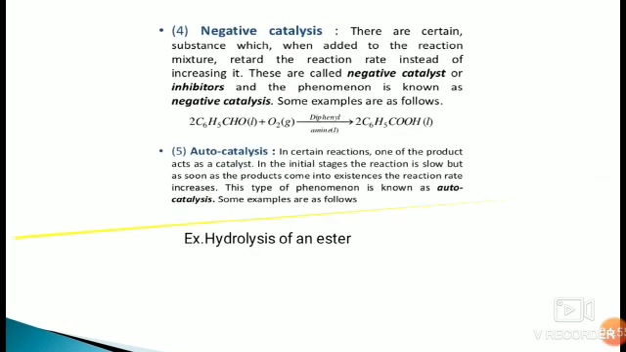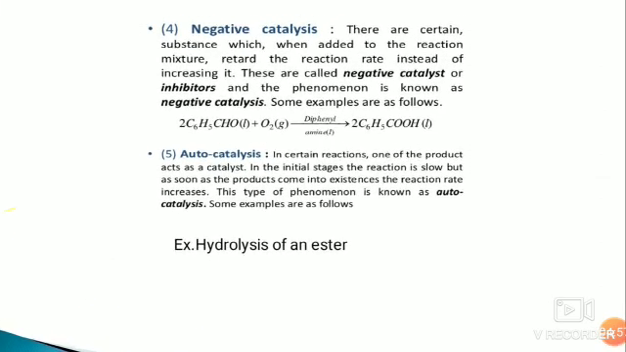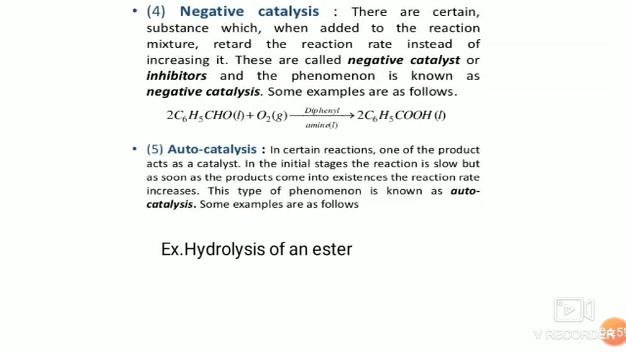Fourth is negative catalysis. Negative catalysis means there are certain substances which, when added to the reaction mixture, retard the reaction rate instead of increasing it. These are called negative catalysts or inhibitors, and the phenomenon is known as negative catalysis. An example of negative catalysis is when